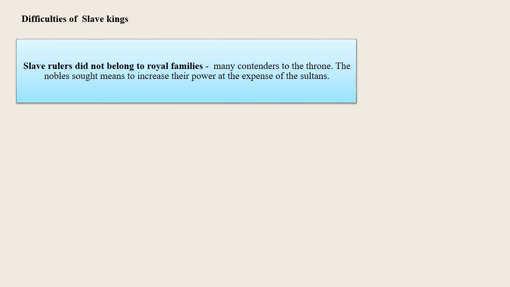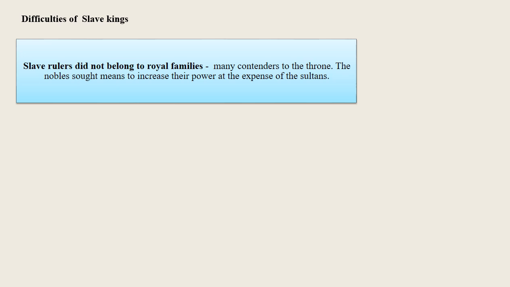Let's see what are the difficulties faced by the slave kings. The sultans had to deal with numerous problems. There were three major difficulties. The slave rulers did not belong to the royal families. Hence, there were many contenders to the throne. The nobles sought means to increase their power at the expense of the sultans. To keep them in check was a major issue for the sultans.